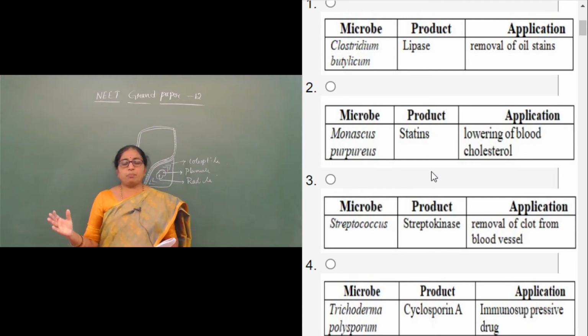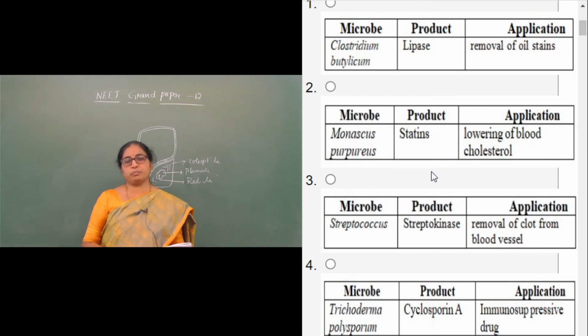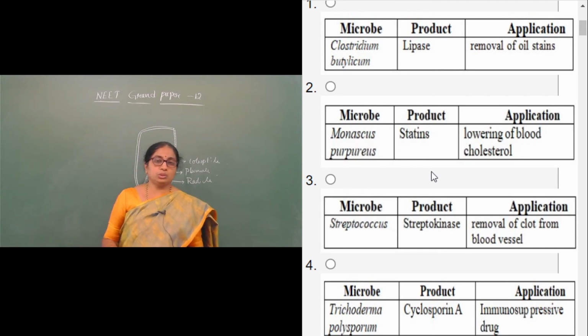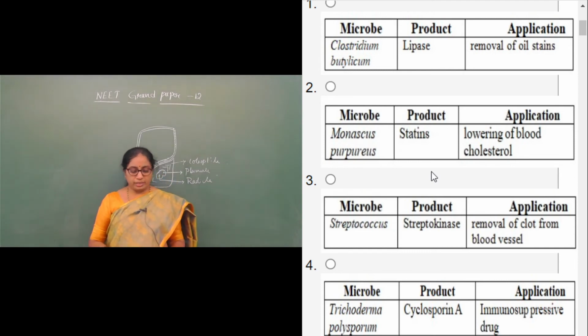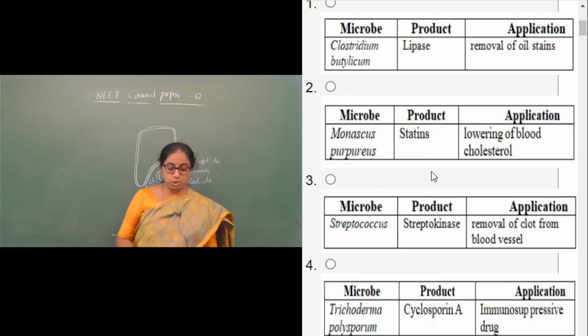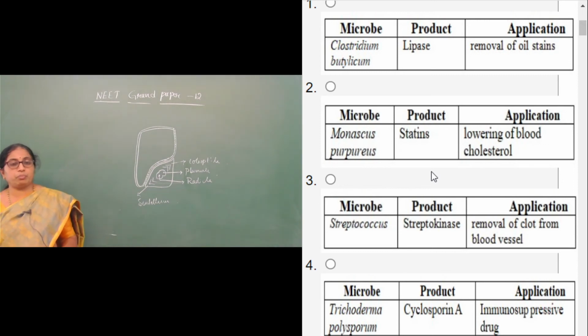We can agree with the product and its application, but not with the microbe that produces lipase. Clostridium botulinum is used in the production of butyric acid rather than lipases. Lipases are extracted from Candida lipolytica and also Geotrichum candidum, but not from Clostridium botulinum.